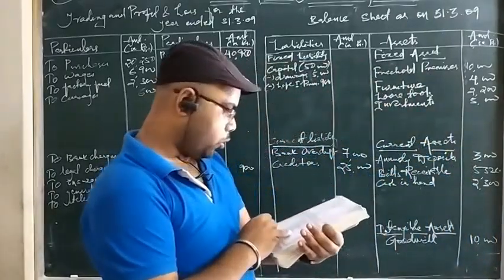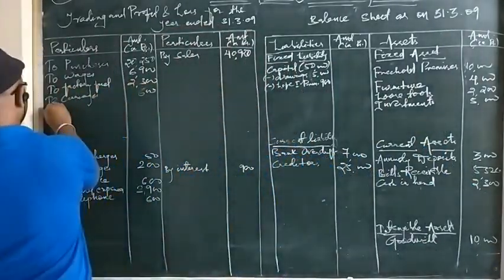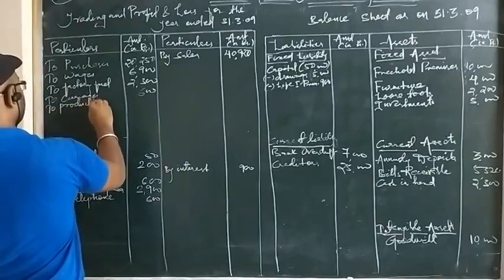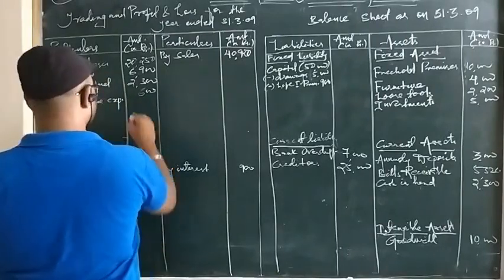Next we have productive expenses. So it is directly indicating net expenses related to production. Productive expenses is 2,000.